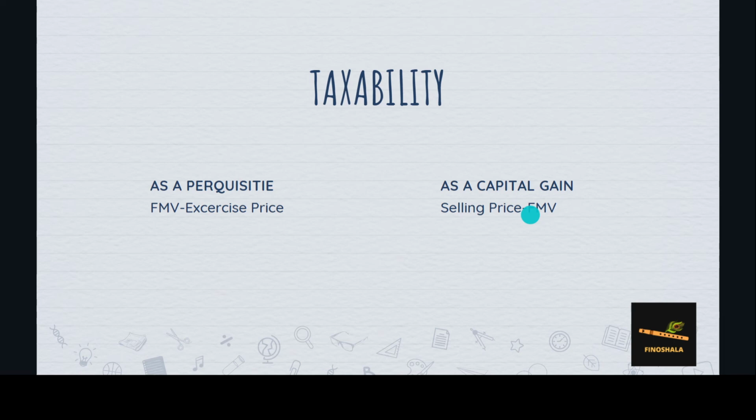Now suppose after a few years you sell these shares and at that time the value becomes ₹100 per equity share. So 100 into the 1,000 shares that you had, that is 1 lakh rupees, and the value up to 50,000 we had already considered till perquisite. So 1 lakh minus 50,000, that is the balancing 50,000, will be taxed as capital gain.